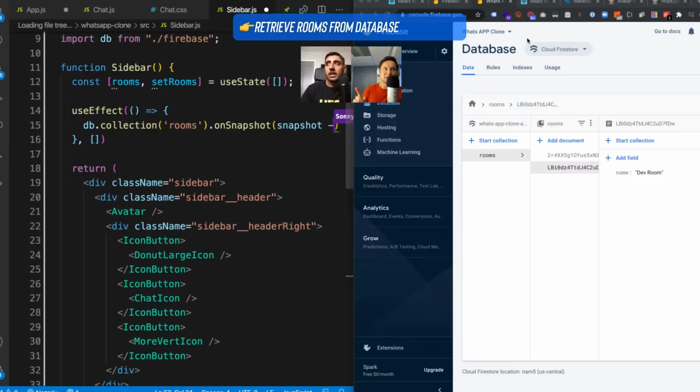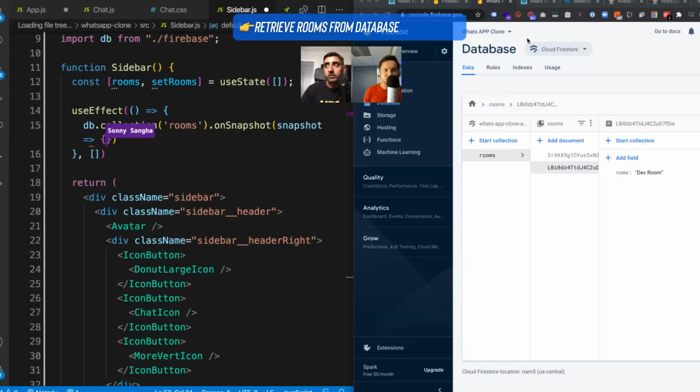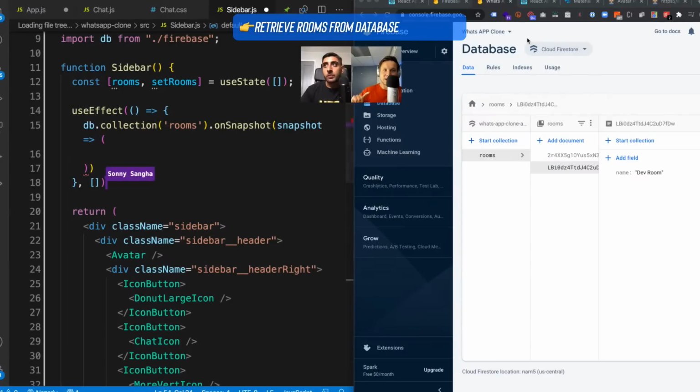But the snapshot is also listening for changes, so on any change inside the snapshot, it runs this code. If we add something, change anything, or delete anything, it takes another snapshot and gives us the new one. So it's real time: every time it gets updated, we get the latest snapshot.